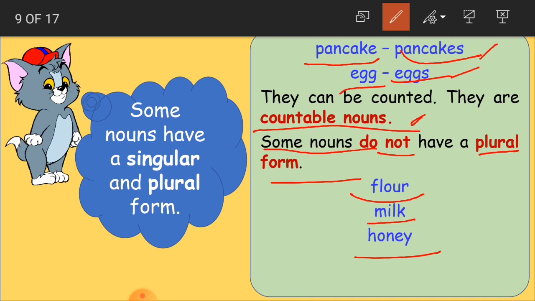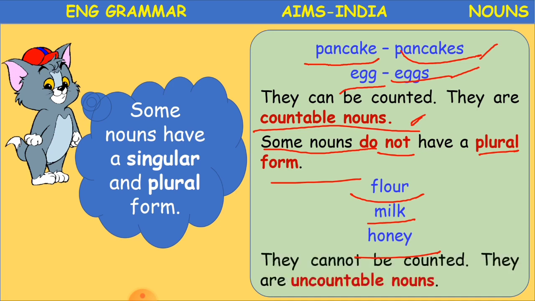They do not have a plural form. We do not write milks, honeys, flours. We only say flour, milk, honey. So these are uncountable nouns. Clear, children? They cannot be counted, so they are called uncountable nouns.